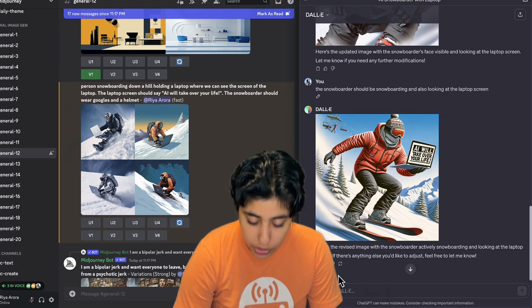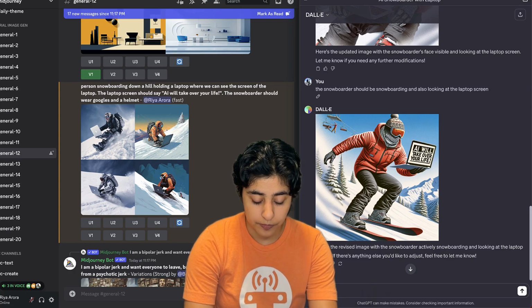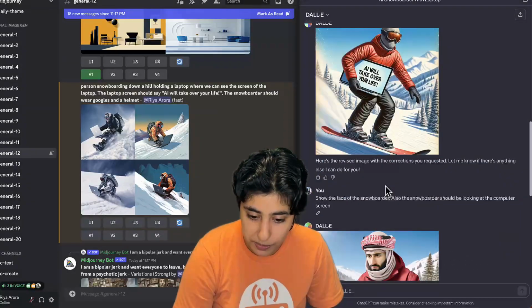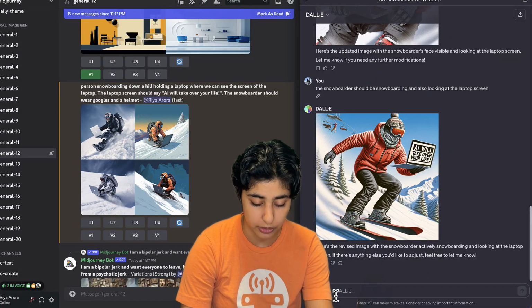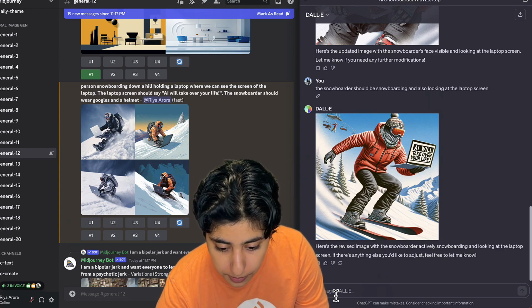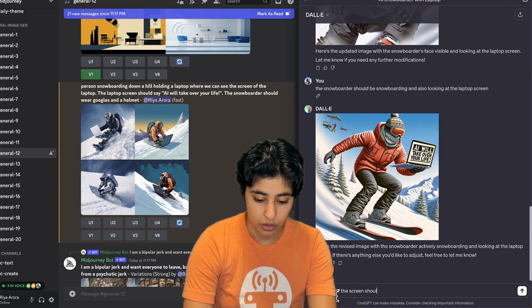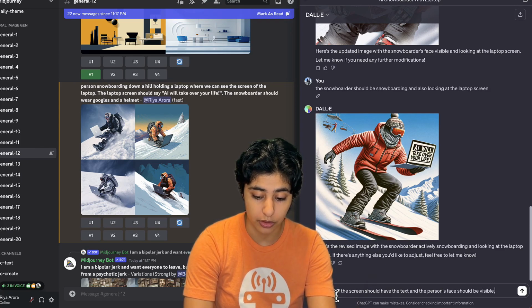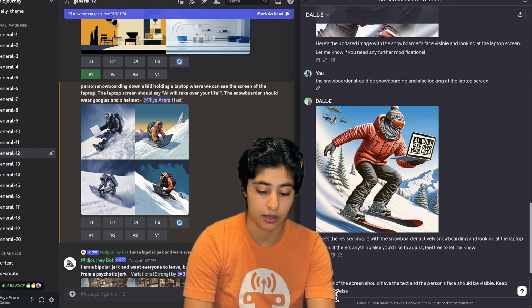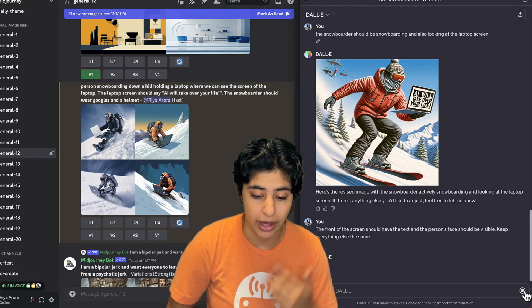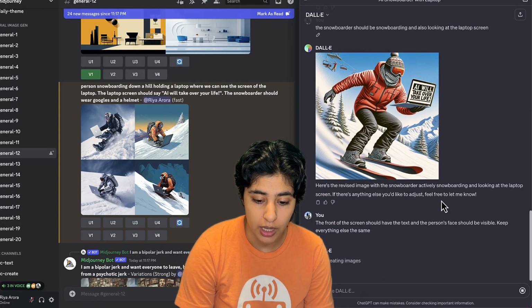So here it's giving the image, say okay. I think in terms of putting the text on the front of the screen, it's going to be a little difficult. The front of the screen should have the text, and the person's face should be visible. Keep everything else the same. So hopefully when we tell it keep everything else the same, it'll help it keep the rest of the image. Because this is a pretty good image.